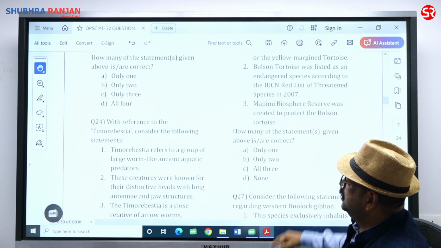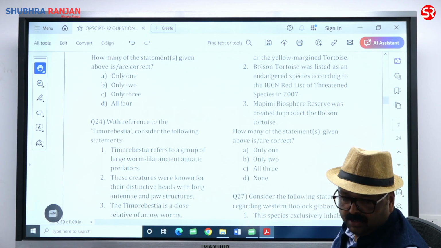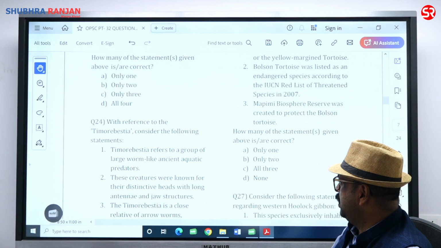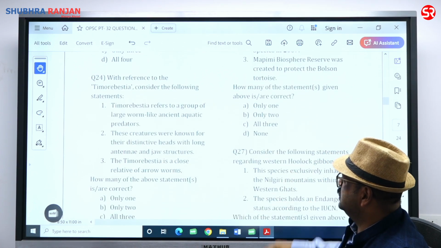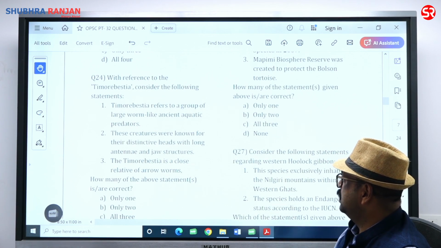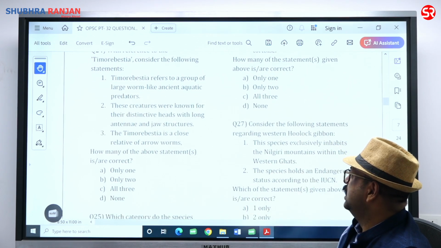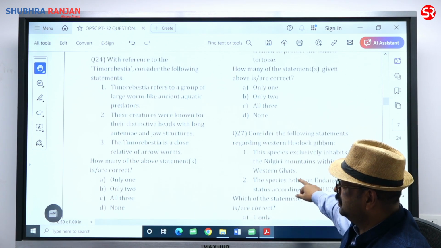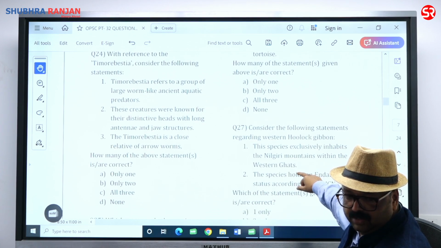With reference to the Timorebestia, consider the following statement. Timorebestia refers to a group of large worm-like ancient aquatic predators. Yes, this is correct. These creatures were known for their distinctive head with long antennae and jaw structure. Fine, this is also correct. The Timorebestia is a close relative to arrowworm. That is also correct. So statements 1, 2, 3 are correct. All 3 are correct and we have to find the correct statement.